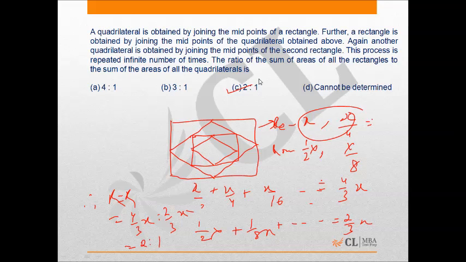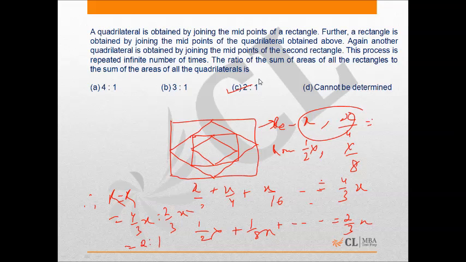Now one thing could be noted here, we did not need to compute the sum of areas of rectangles and rhombus, as the area of the first rhombus is half of the area of the original rectangle, and this same pattern continues till infinity, which means the sum of areas of rectangles in that situation will be twice the sum of areas of rhombus.